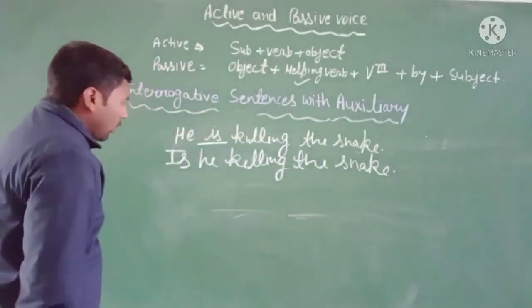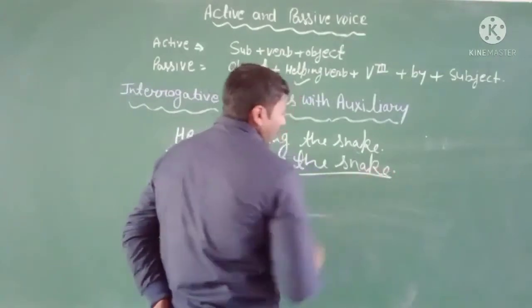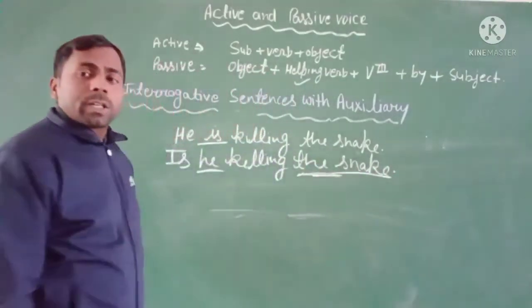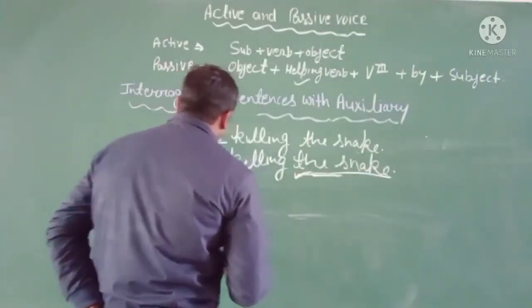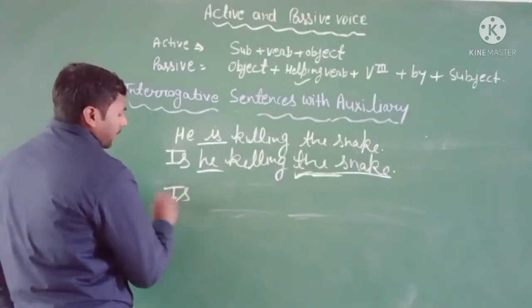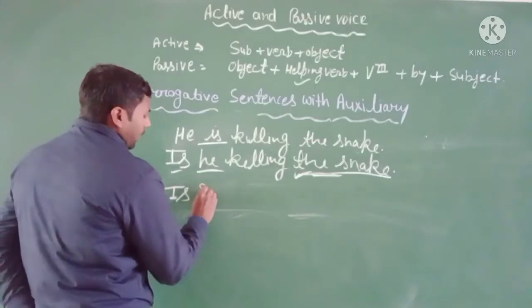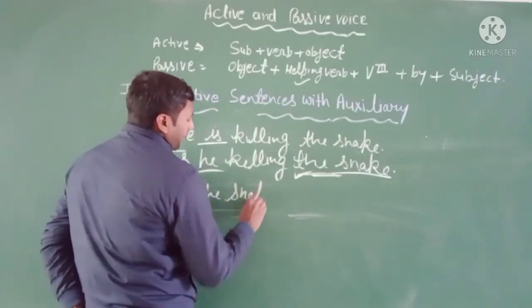So I think you know very well that here is the subject and here is the object. Okay, object is a singular number. Object is a singular number, so its helping verb will be singular number. So before you have to use here is, same as just like that, is, and then the snake.